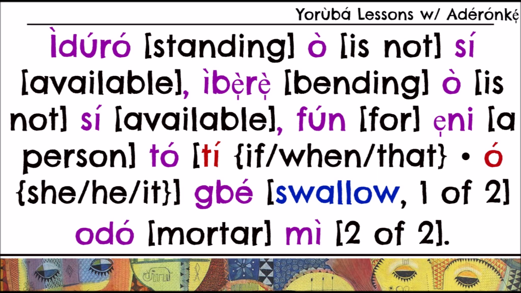So mortar is the word in the middle, and mortar is odó. Gbé odó mì is swallow mortar. Gbé is the first part. Mì is the second part. That's why I said 1 of 2, then I said 2 of 2.